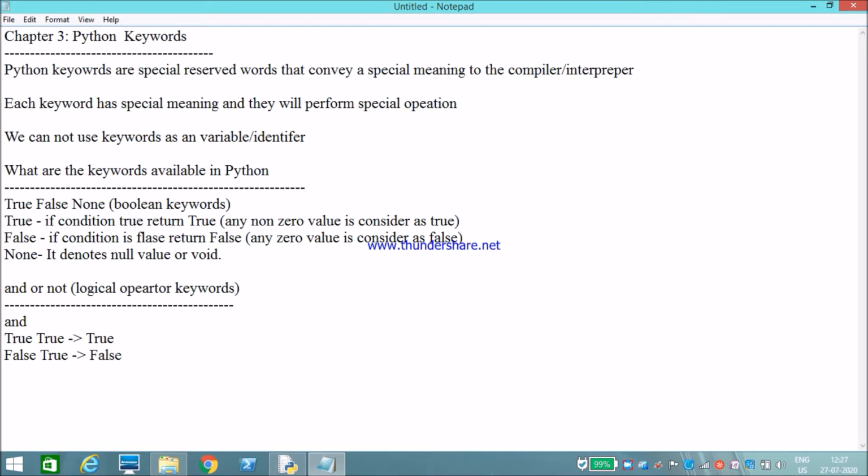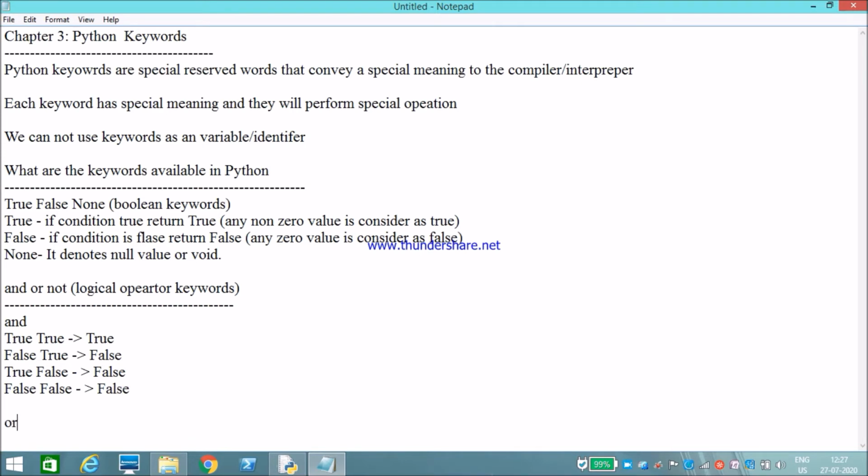If one is true and another one is false, it will return False. And if both are false, then the result will be False. This is the logical and keyword.